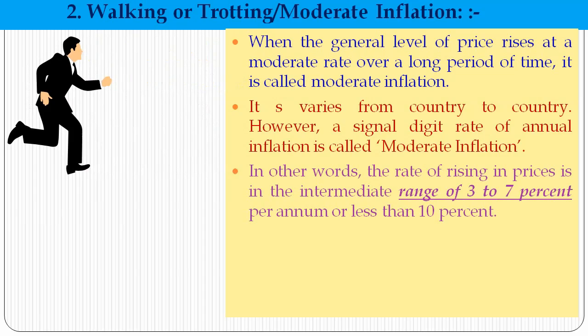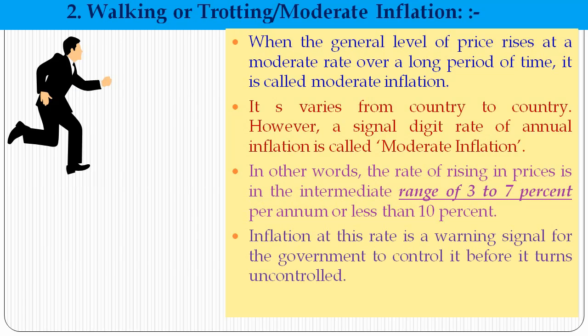In other words, a rate of price rise in the intermediate range of 3 to 7% per annum, or less than 10%, is called walking inflation. In India we face walking or moderate inflation, in the range of 3 to 7% or less than 10%.